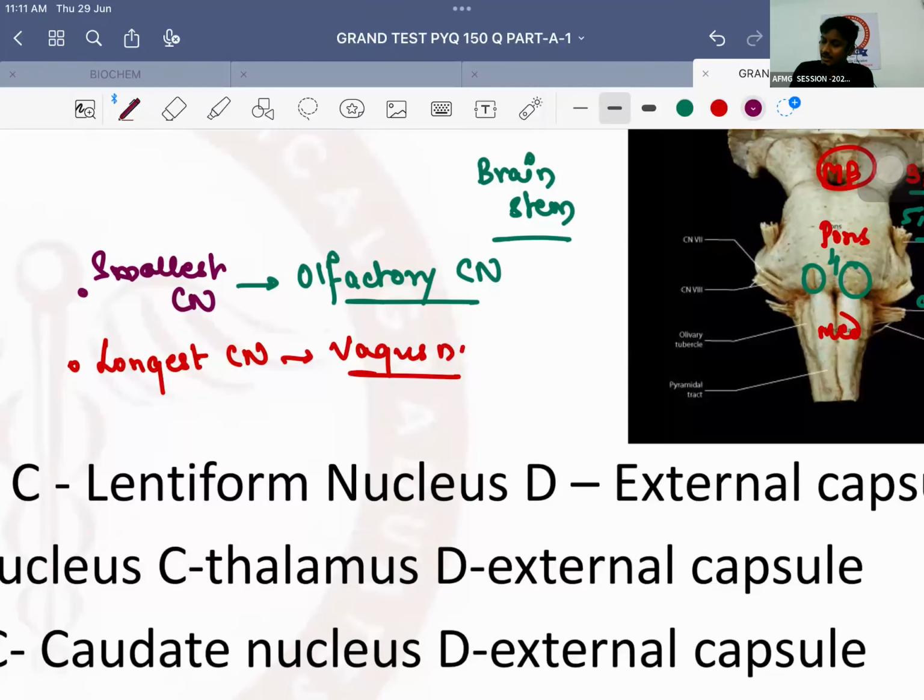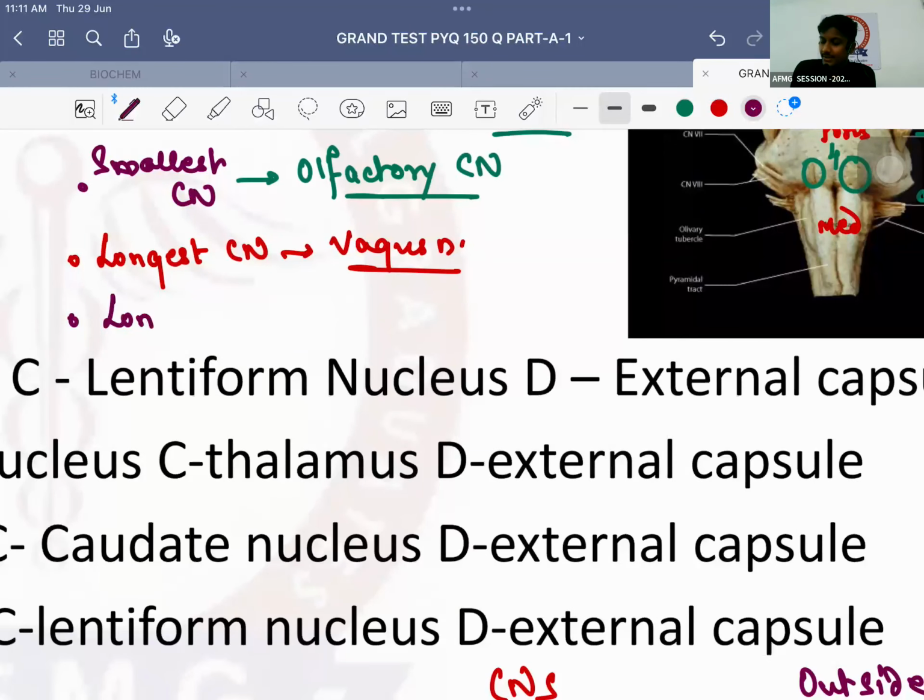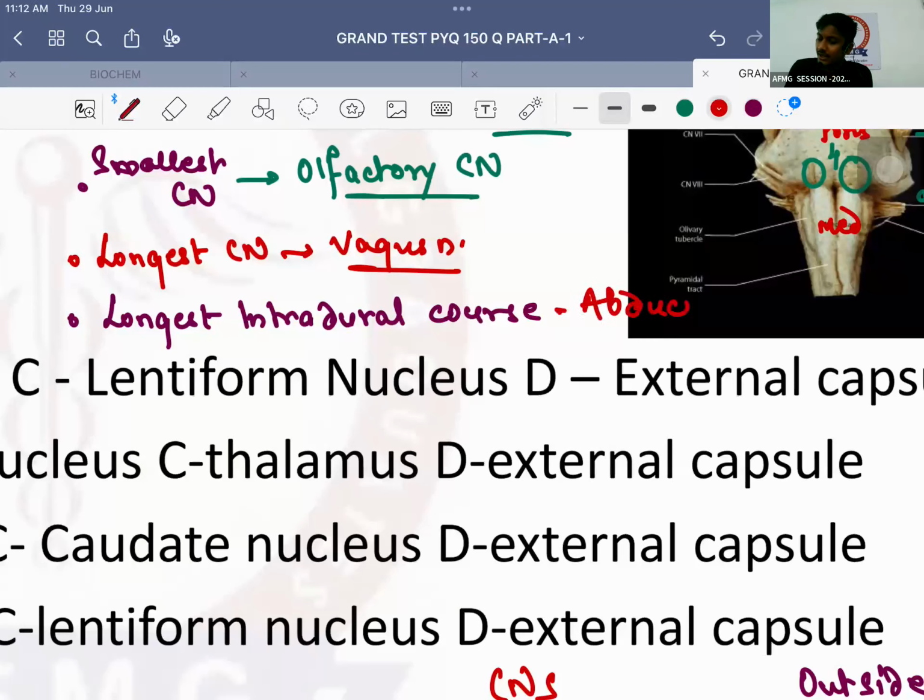Another question which has been asked in your exam. Longest intradural course. Very good. Longest intradural course is seen with which nerve? It is the 6th cranial nerve known as the abducens nerve. Please remember. Therefore, in cases of meningitis, which is the earliest nerve to be affected?